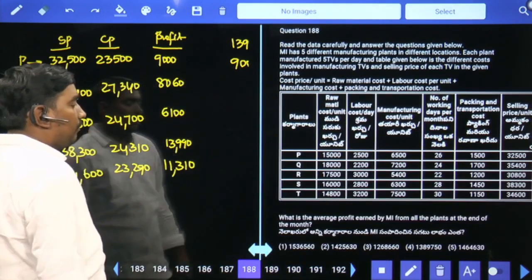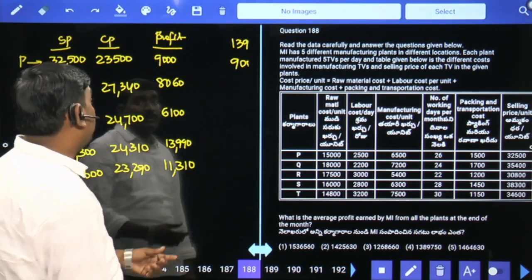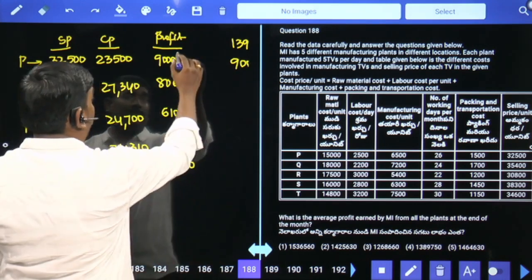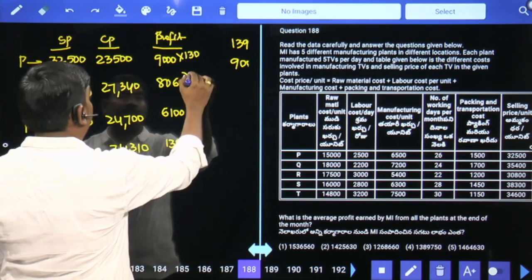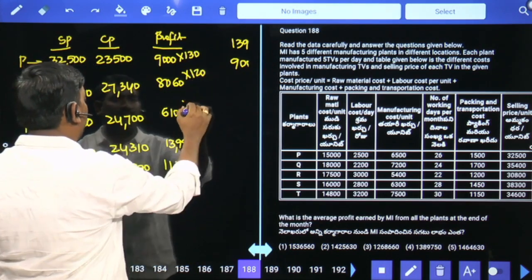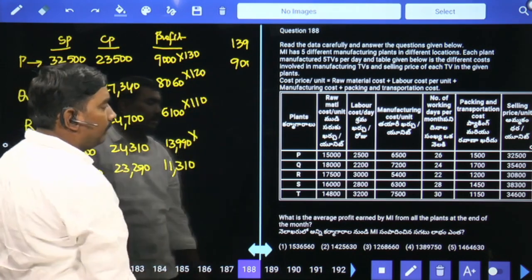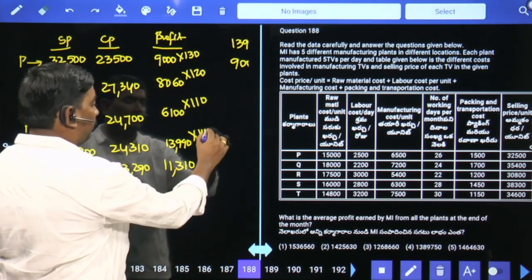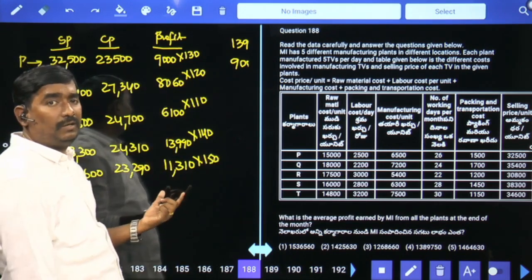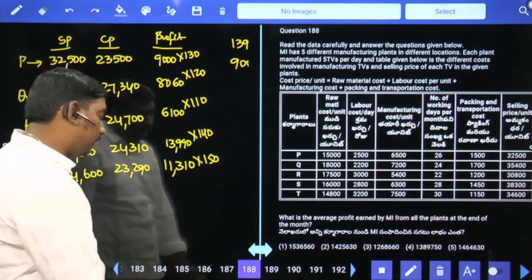Next. What is the average profit earned by MI from all the plants at the end of the month? Plant P total 130 TVs. Plant Q per day 5 TVs, 24 days means 120 TVs. Plant R 22 days means 110 TVs. Plant S 140 TVs. Plant T 150 TVs. We need to multiply all these values, add them all, and divide by 5. Then only we will get the average. Too lengthy, just leave it.